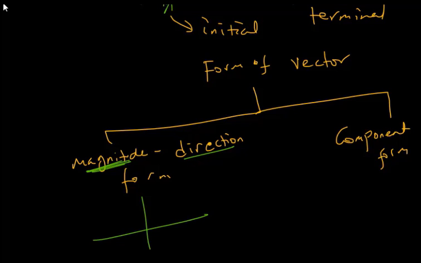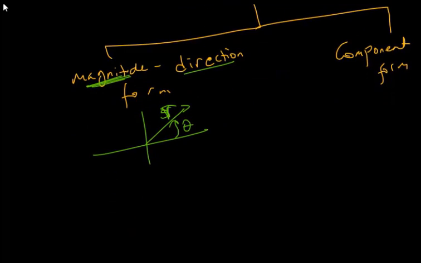For example, if you have this vector, the angle will be given, that's the direction, and the magnitude will be given. Let this one be r. It is represented as r, theta. For example, 5 kilometers in the direction of 60 degrees east of north.